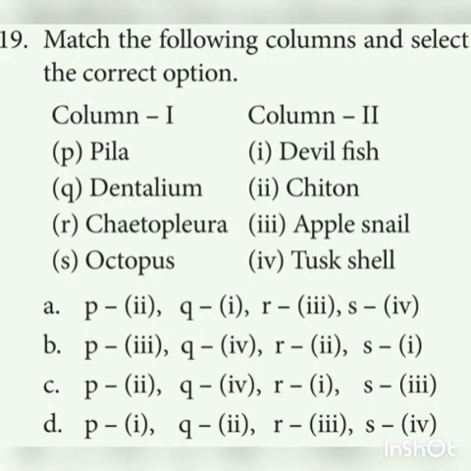19th one, match the following columns and select the correct option. There are two columns given, column 1 and 2. You have to match 1 and 2. Options are given below. Pila is called apple snail. First option itself you can easily understand. Pila is the apple snail. You see the options. So the option is B. Pila is the apple snail, Dentalium is the tusk shell, and Chiton is Chaetopleura. Octopus is the devilfish. So the option is B.